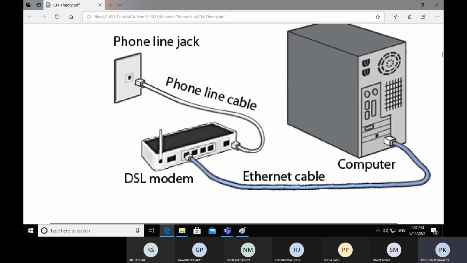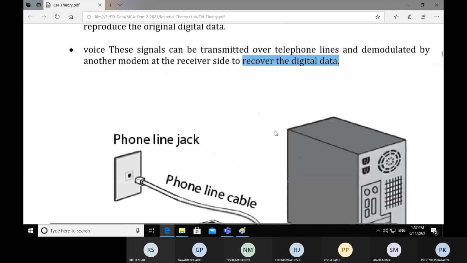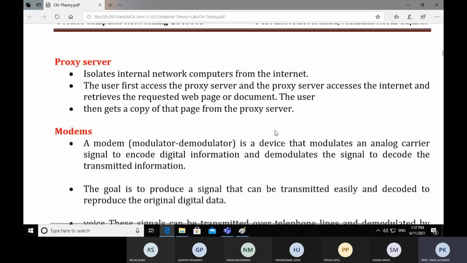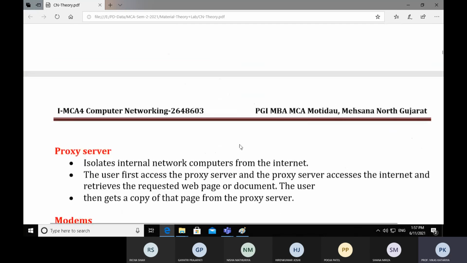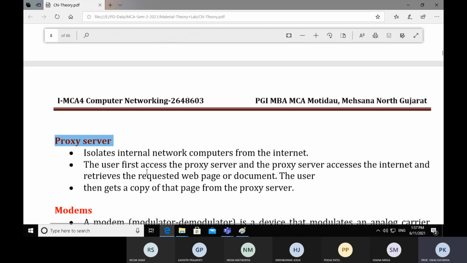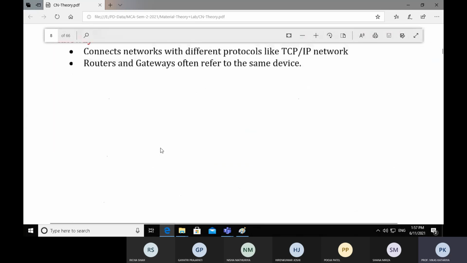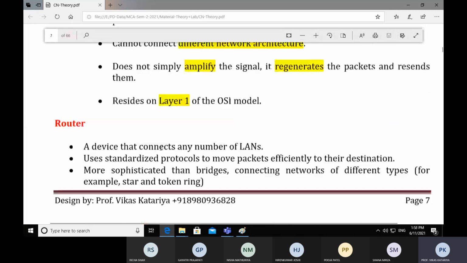But right now, digitalization has come into the era, and we use routers and the latest devices for running internet on our machine. So these are some network devices which we are talking about. Please prepare these network devices, because GTU always asks for short notes on proxy server, write a short note on modem, bridge, router, hub, switch, NIC card, and all that.